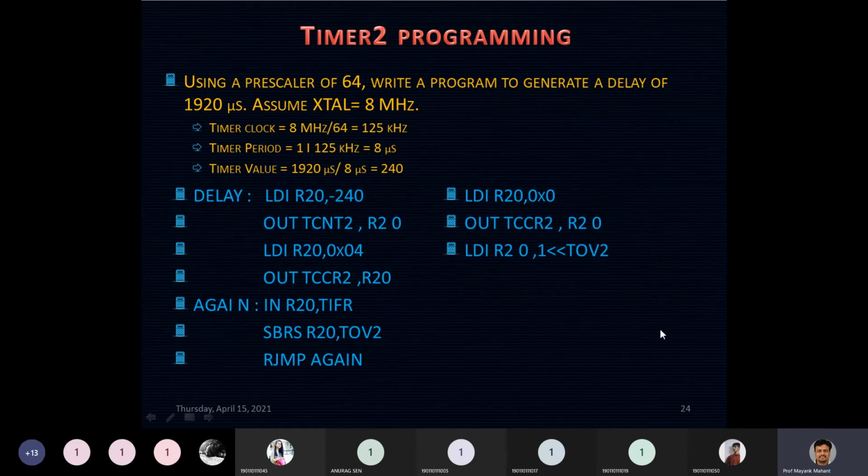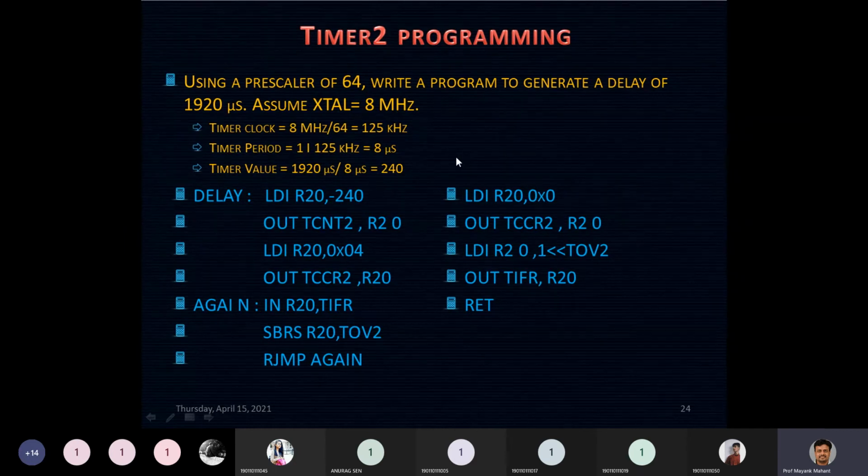So what I'll be doing is loading the value R20 with 1 shifted by TOV2. That means the position of your TOV flag. And then I will load it to my TIFR register. As we have already discussed, once again, you all need to make a note that whenever you want to clear the flag in your Atmega32 or in any AVR microcontroller, you need to write 1 in that flag bit. So that can be done with these 2 lines, and finally we can return to the main program.